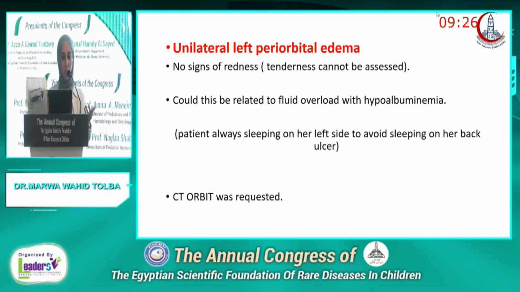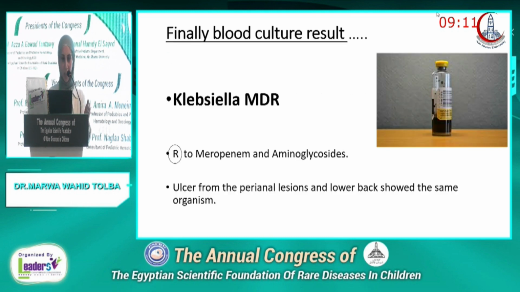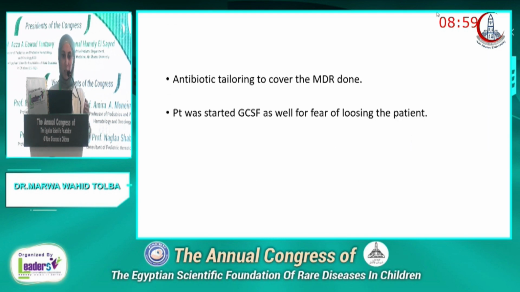Could this edema be related to fluid overload, as the patient was persistently sleeping on her left side because of the pain caused by the ulcers in her back? However, CT orbit was requested to exclude any cellulitis in the area. At last, the blood culture result was significant, and it showed MDR Klebsiella resistant to meropenem and aminoglycosides. Cultures taken from the ulcers and the perianal lesion as well showed the same organism. So antibiotic tailoring to cover the MDR was done, and the patient was started on GCSF as well for fear of losing the patient, and this was with the help of my dear friend Nihal.